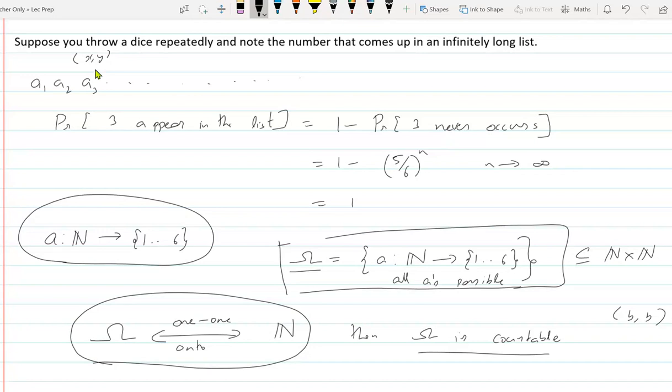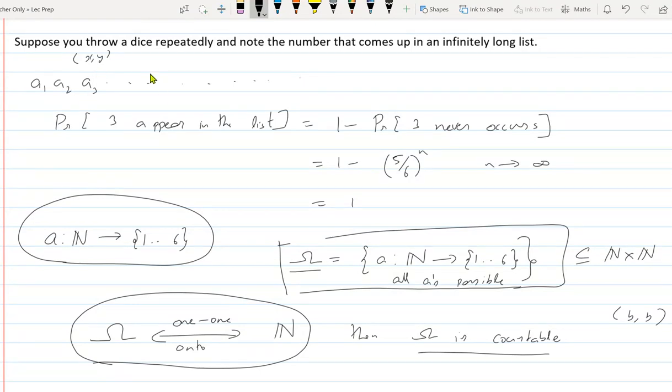How is x comma y the same as a sequence? Sir, I was saying that if A1, A2, A3 is the turn number, the first time we have rolled a die is 1, the second time we have rolled a die is 2. So the first time that we have rolled a die, it maps to some number.